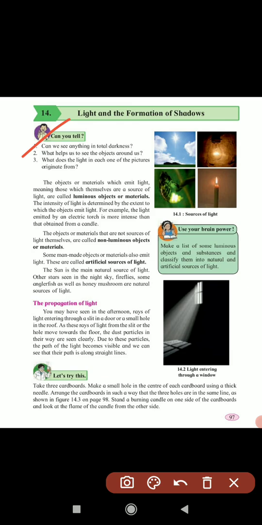Can we see anything in total darkness? No, because if darkness is there, we can't see anything. We need light to see all things in the darkness.